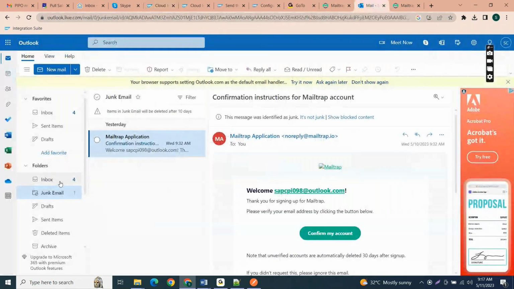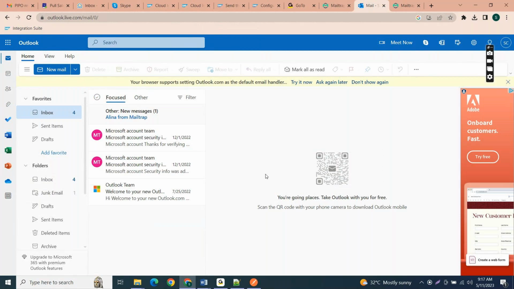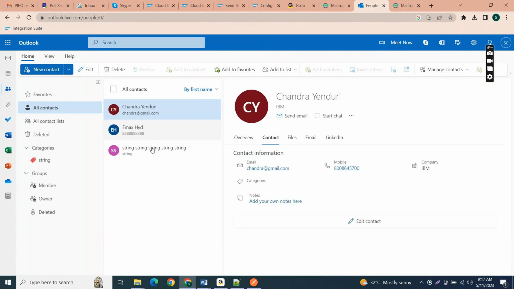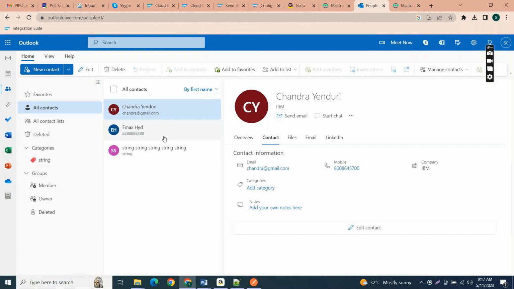So see, this is the Outlook. This is the business Outlook. You can think of it like this is the business Outlook. So business Outlook means all the information related to the contacts will be stored in this contact service provided by Outlook. So see, this Outlook contains some test contacts I previously created. So here, these are the three contacts. This is the Emacs Hyderabad, this is Chandra Induri, and this is the test